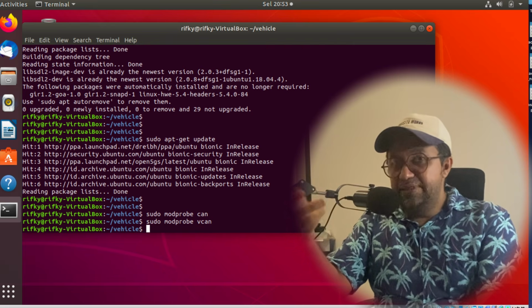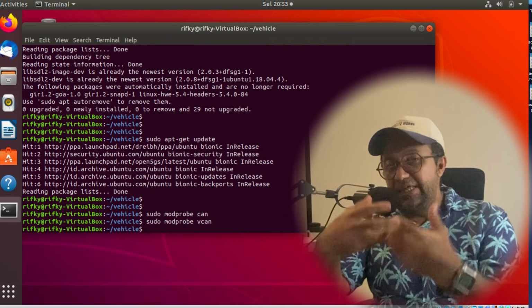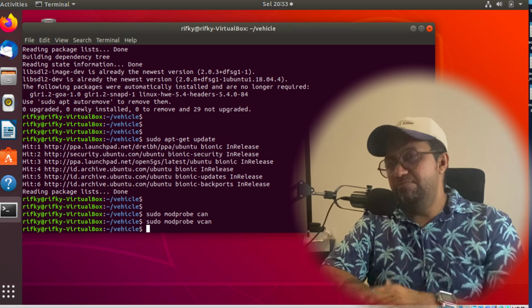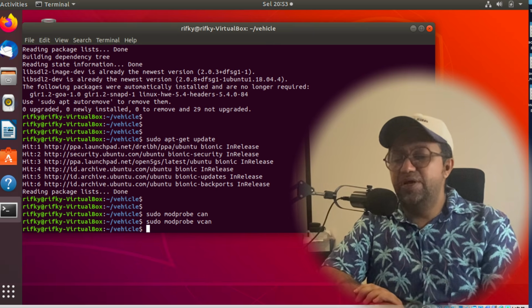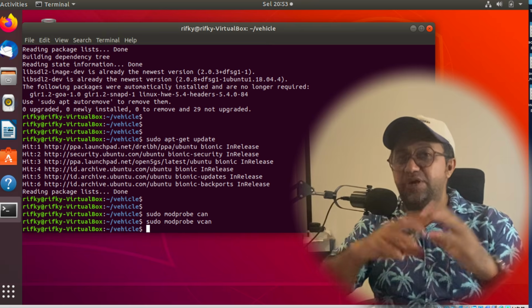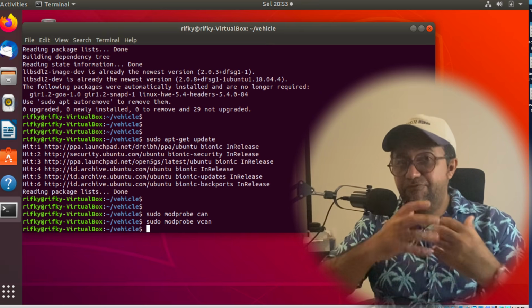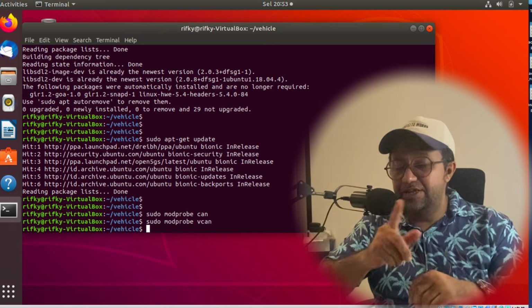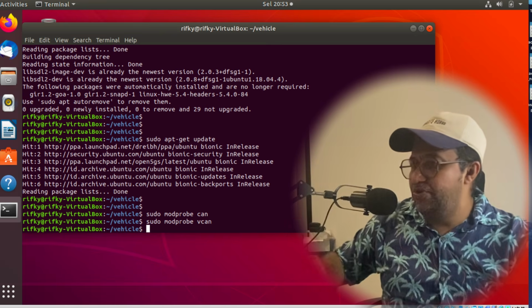Basically, these two steps that I just ran are for you to create your own virtual environment for your own vehicle. If you have your own vehicle, maybe you don't need to do this. But because we want to simulate this, we want to create such an environment for the virtual network vehicle, this is the two steps earlier that I already showed you. Now I'm going to continue again.